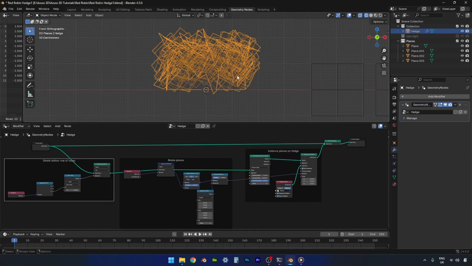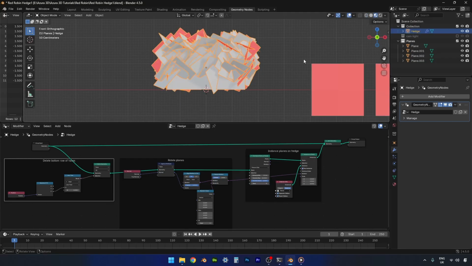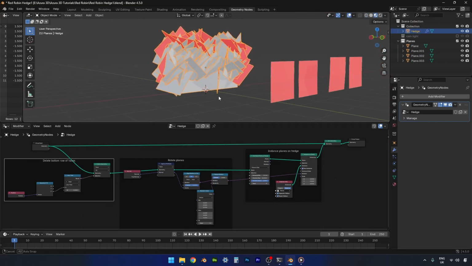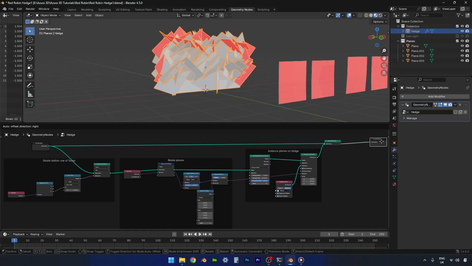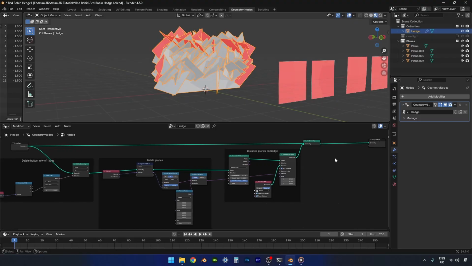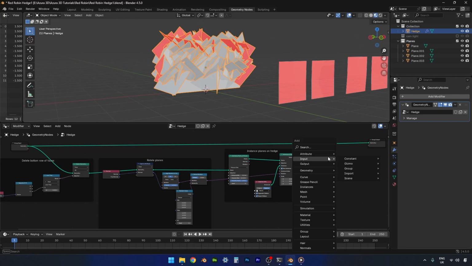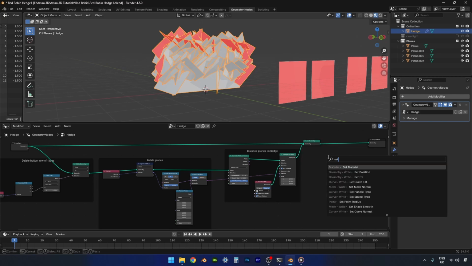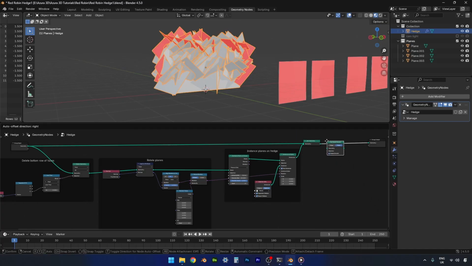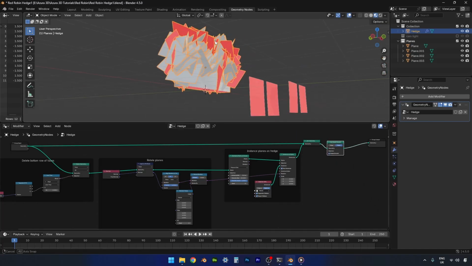Okay, the only things left to do now. If we go back to here, I want to put a set shade smooth node on the end, which will make our planes nice and smooth.